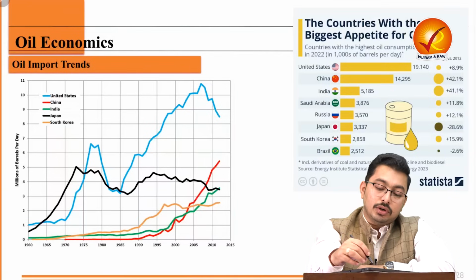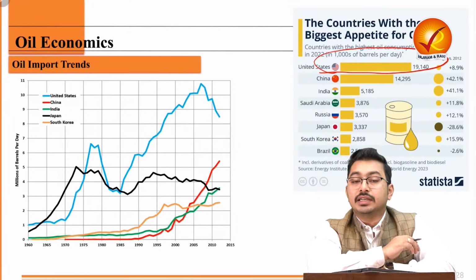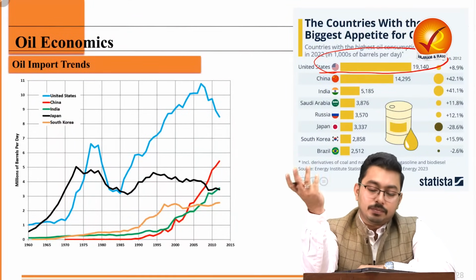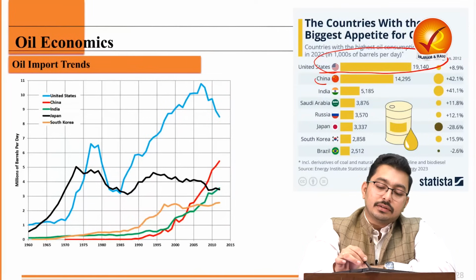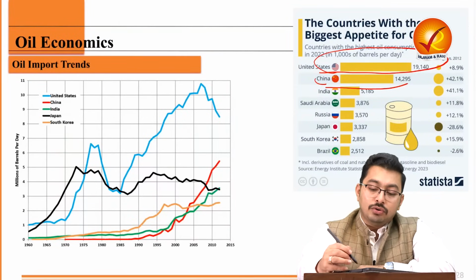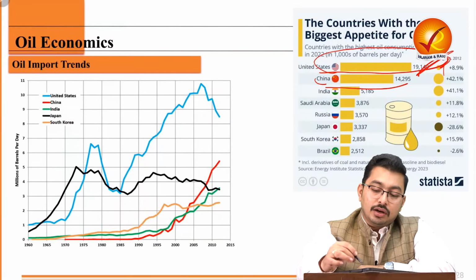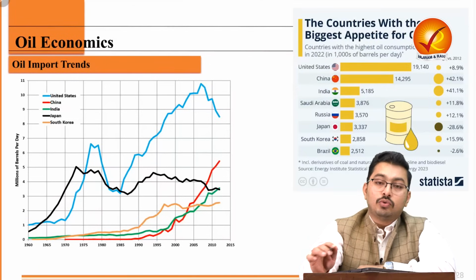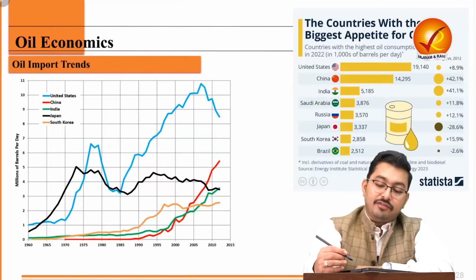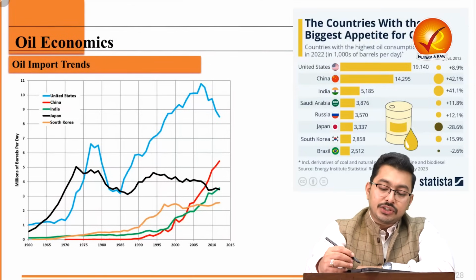So today also the largest carbon footprint comes from the United States, and the second one would come from Europe. Then comes China, because China has grown its GDP to the size of more than $12 trillion. Then you have India, then Saudi Arabia, Russia, Japan.